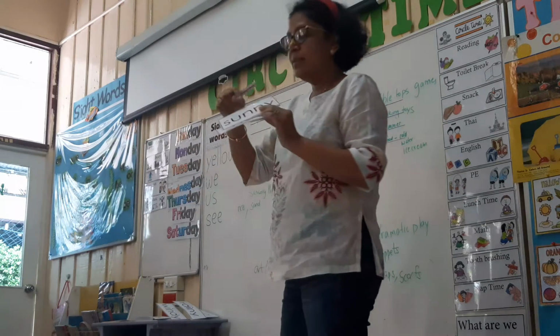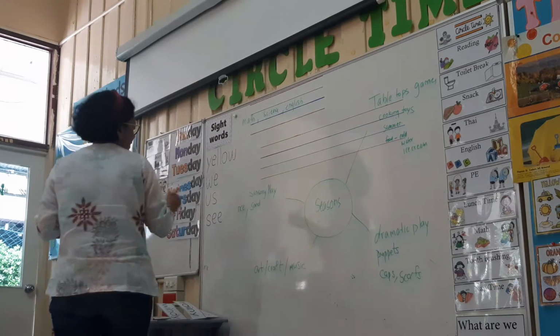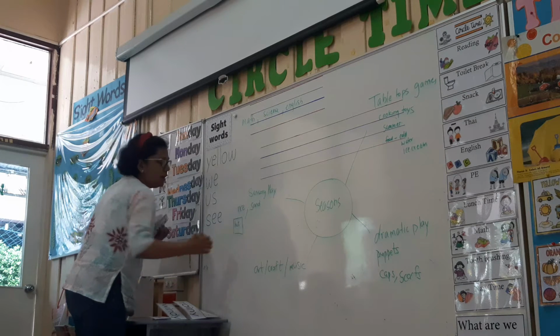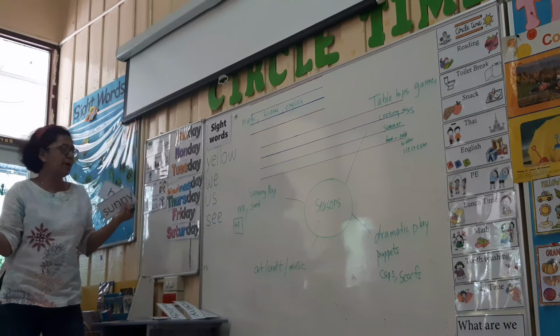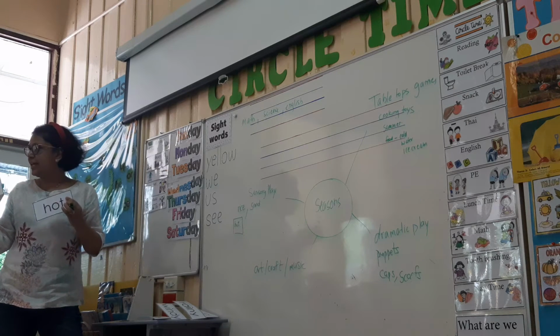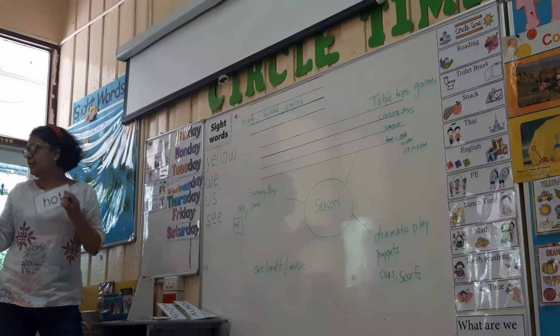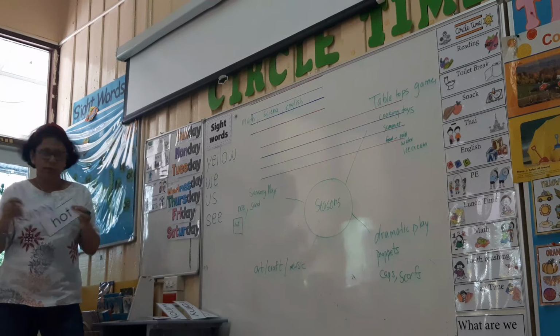Now this will be taken up in the sensory play. In the rice tray, they can write hot. When the teacher puts it on the table, they will write the word hot or sunny or something like that. So we are introducing the word, and at the end of the week, they are also beginning to write these words in the sensory tray.